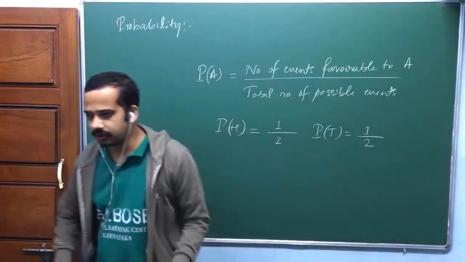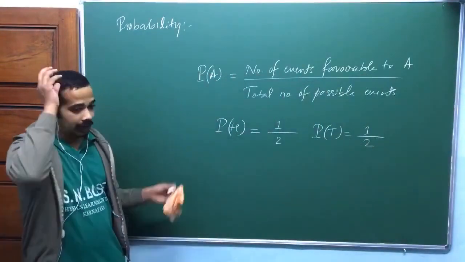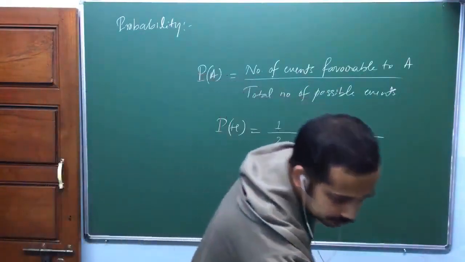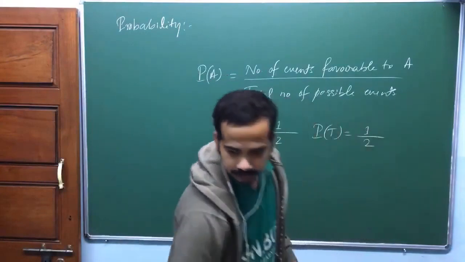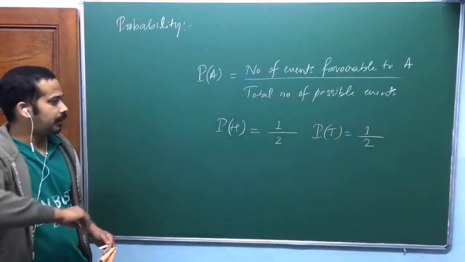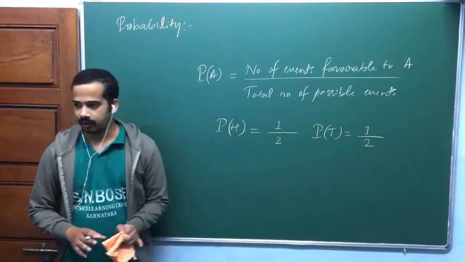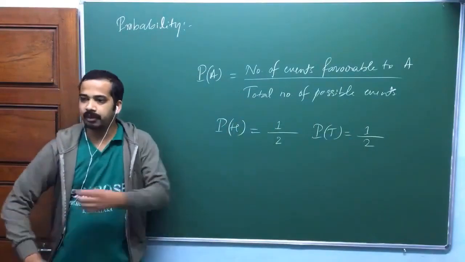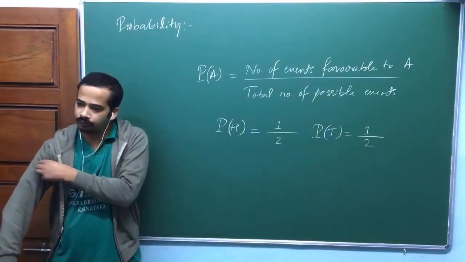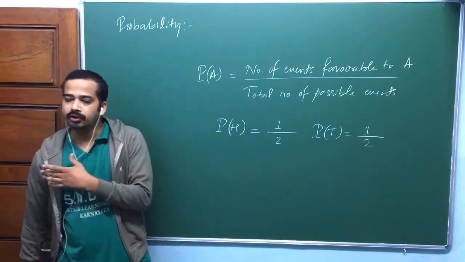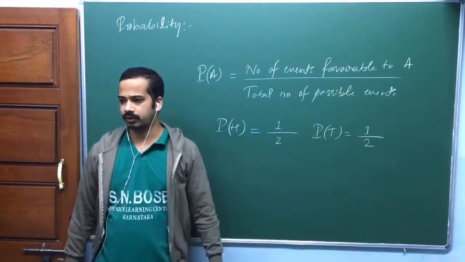Each measurement is not disturbing the shape of the pen. Now look at here. Any probability definition, again, if you want to implement that one, or if you want to show that one, you should go for statistical interpretation. That means you need to take a large number of trials to show that one.